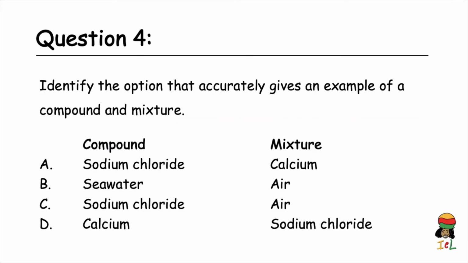Question 4. Identify the option that accurately gives an example of a compound and a mixture. First, I'll list the compound followed by the name of the mixture for each option. A. Sodium chloride, calcium. B. Seawater, air. C. Sodium chloride, air. D. Calcium, sodium chloride. The answer is C. Sodium chloride is a compound and air is a mixture of different gases.